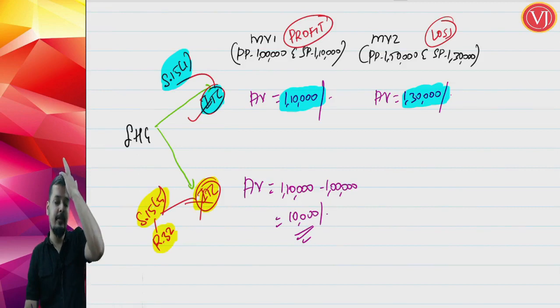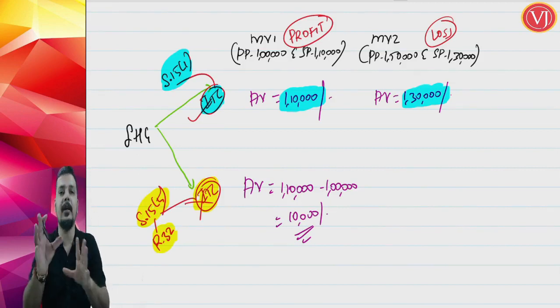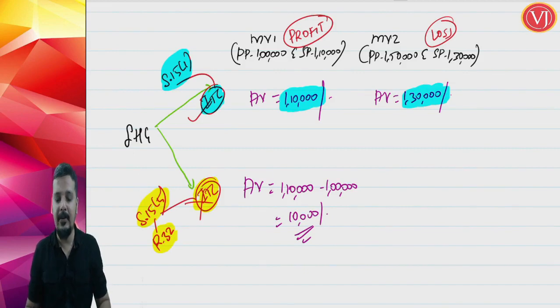Obviously, if you are going by this particular method, the customer may know your margin because he will do the reverse working. He will find out your margin. He will say, okay, if you have charged GST only on 10,000, then he will think that if you have gone for this method, 10,000 is your margin. So there is a high possibility that the customer can easily find out your margin. So that is the negative side of this particular rule 32.